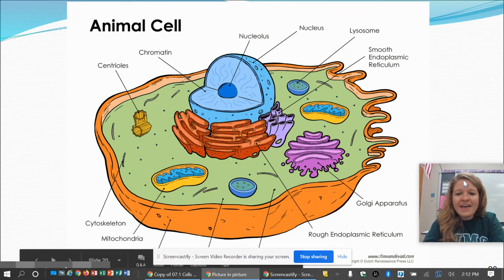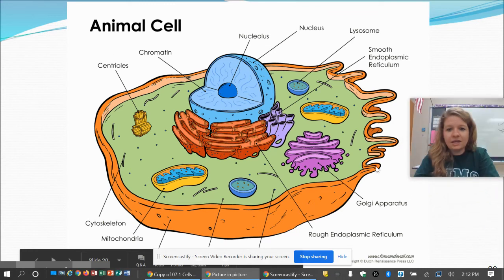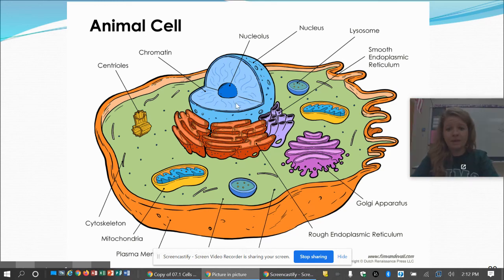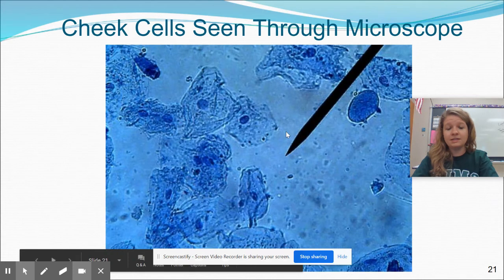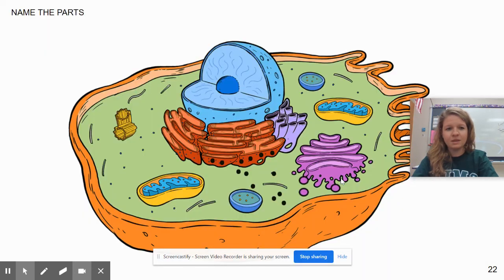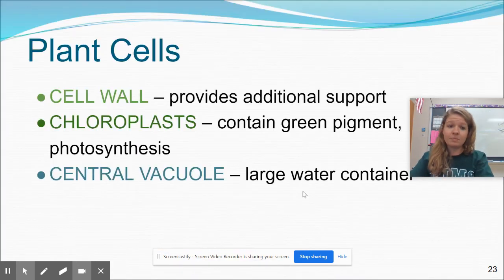Make sure you can label everything on this cell that you see here. Make sure you can label its structure, but that you also know the function of the animal cell, and that's actually what a real animal cell looks like. Those are cheek cells. The nucleus is right in there, and the cell membrane's out through here. So now, guys, I want you to pause this video and make sure that you can label all of the organelles that were on your chart. You should be able to label those on this cell right here. And remember, this is the animal cell.